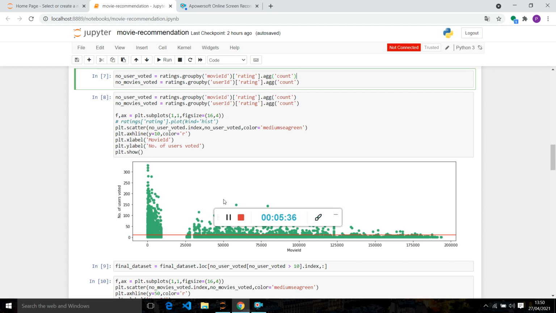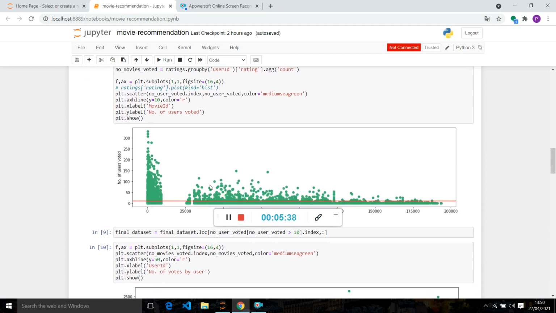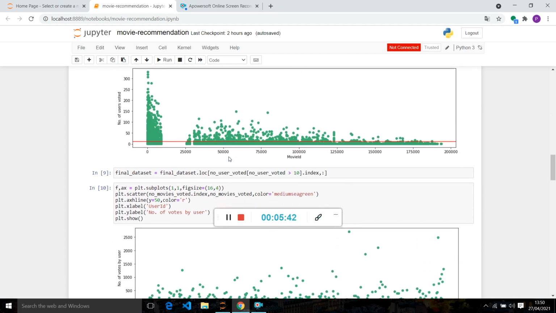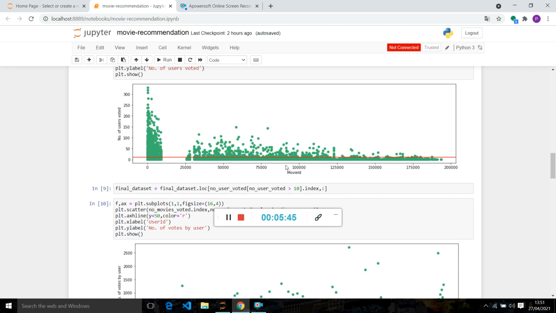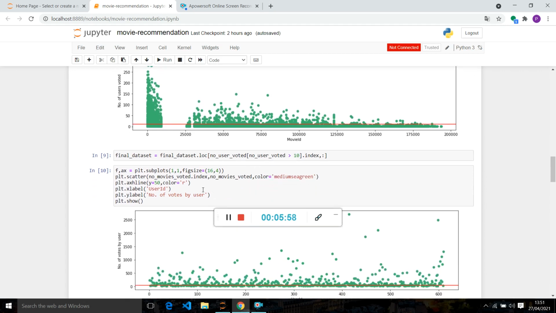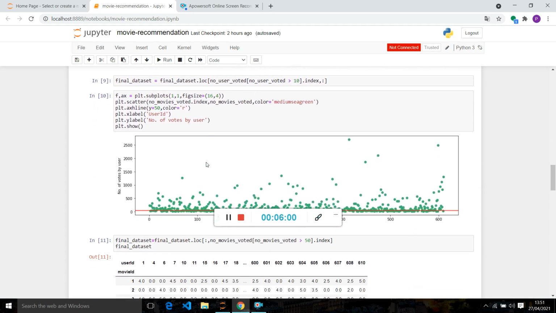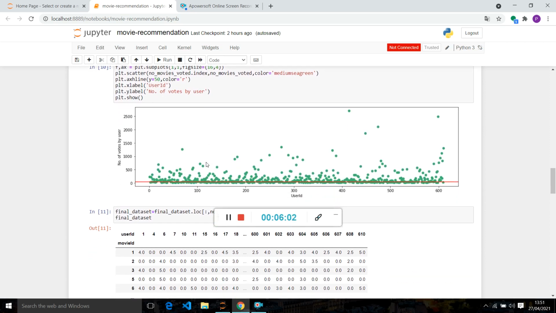Here is the plot: you will see the number of users on the y-axis and movie ID on the x-axis, with the necessary modification as per the threshold set. Now let's visualize the number of votes by user with our threshold of 50. After we run this command, we get the next graph, showing the number of votes by user against user ID.